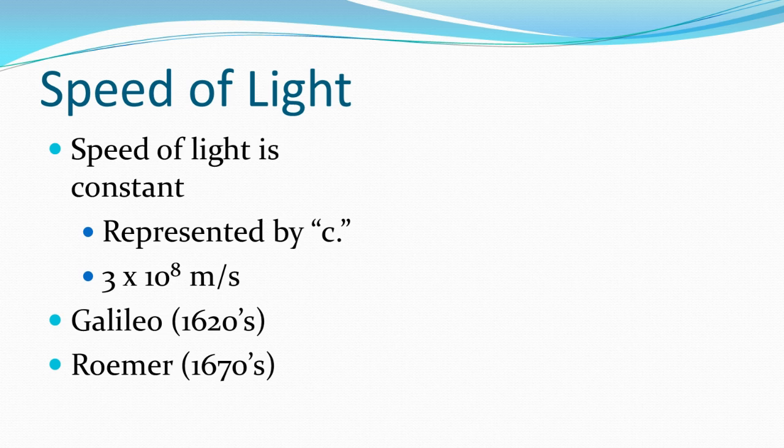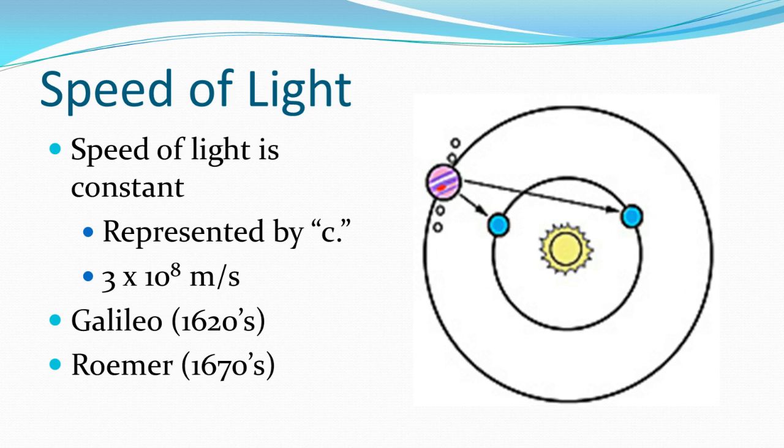Following about 50 years later, Romer tried to do the same test, tried to find a speed of light. He noticed that compared to the angle of the Earth, a certain moon of Jupiter could be seen at a different time from when it was supposed to be in the Earth's line of sight. What he discovered is that the light was taking a different amount of time to get to our eye.